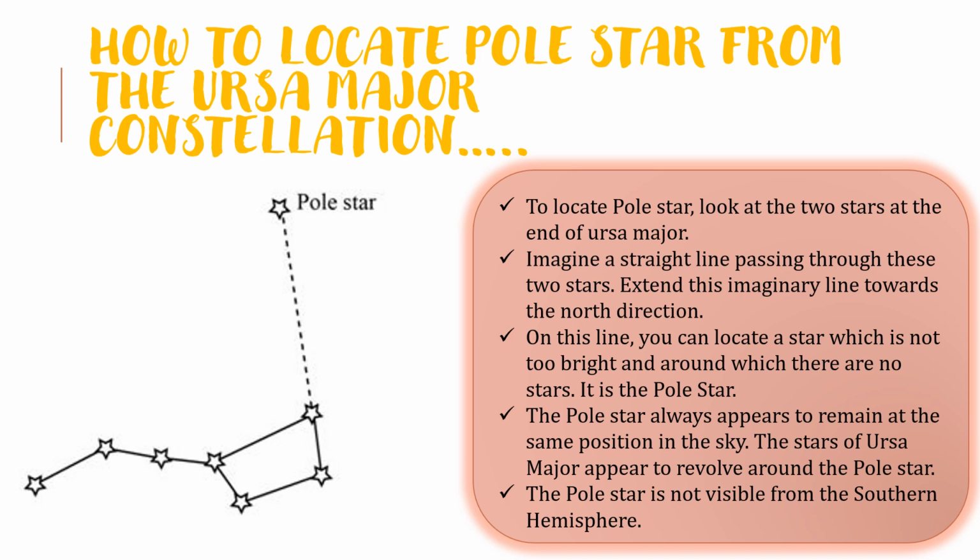Take an umbrella and open it. Make about 10 to 15 stars out of white paper. Paste 1 star at the position of the central rod of the umbrella and others at different places on the cloth near the end of each spoke. Now rotate the umbrella by holding its central rod in the hand. Observe the stars on the umbrella. Only the star which is at the center is not moving. Thus we can say the pole star is also not moving, which is situated in the direction of the Earth's axis.